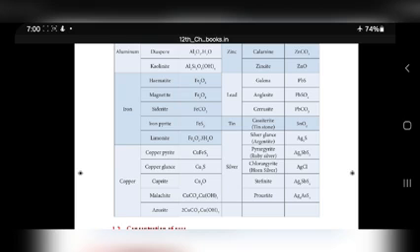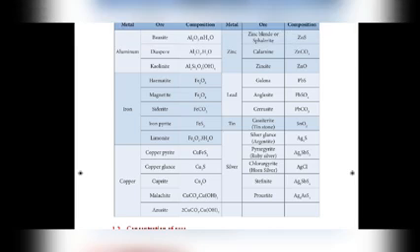Second, mineral definition and ore definition, and that all ores are minerals, but all minerals are not ores.